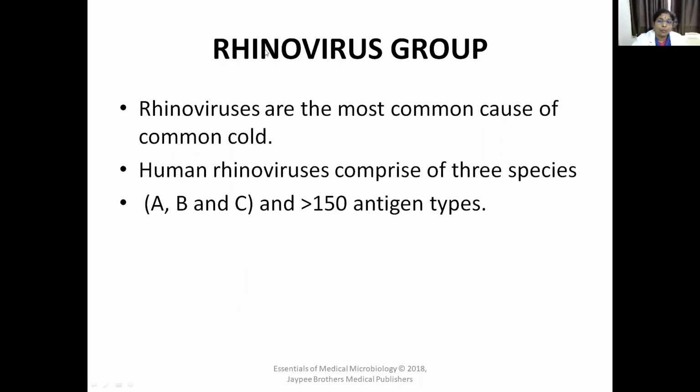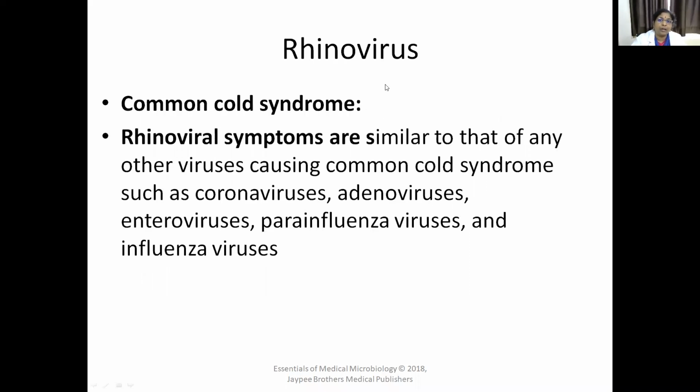Now the second group is the rhinovirus. Apart from enterovirus, what is the second group? Rhinovirus. They are the most common cause of common cold. Human rhinovirus comprises 3 species, A, B, C, and more than 150 antigen types are there. What does this rhinovirus cause? They cause common cold syndrome.